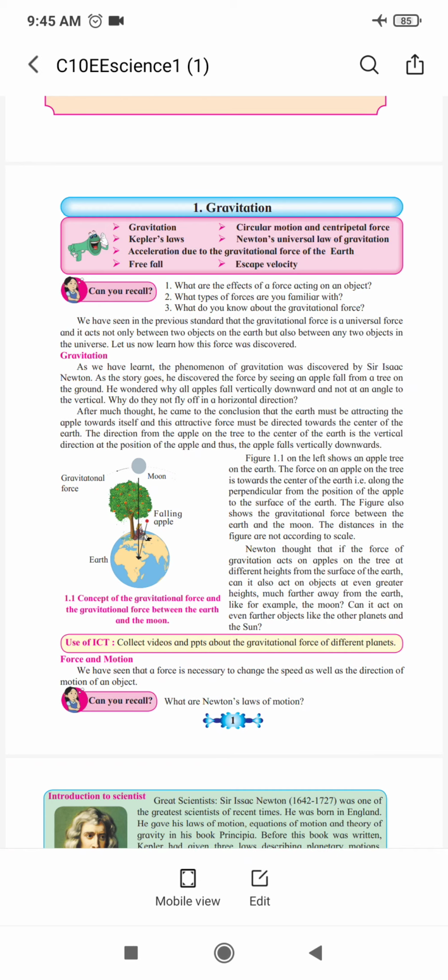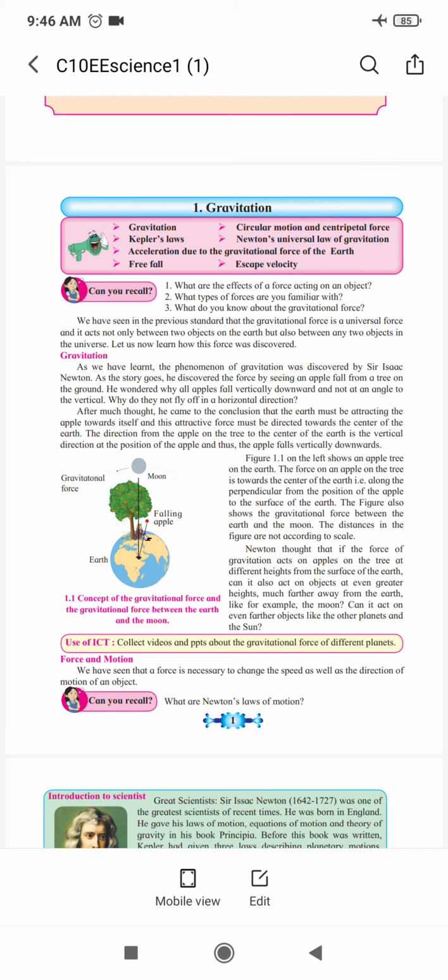Newton thought, if the gravitational force acts on an apple at different heights from the surface of the earth, then once the apple is falling from the tree downward, there are different objects on the earth also, and it can fall and come directly to the earth.